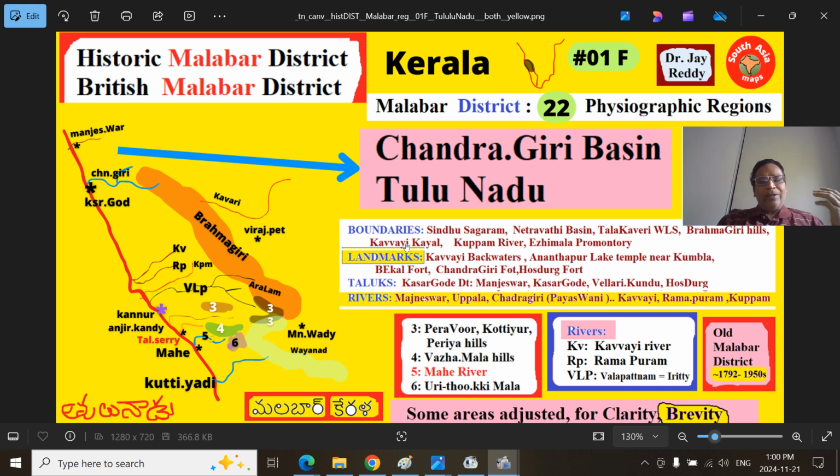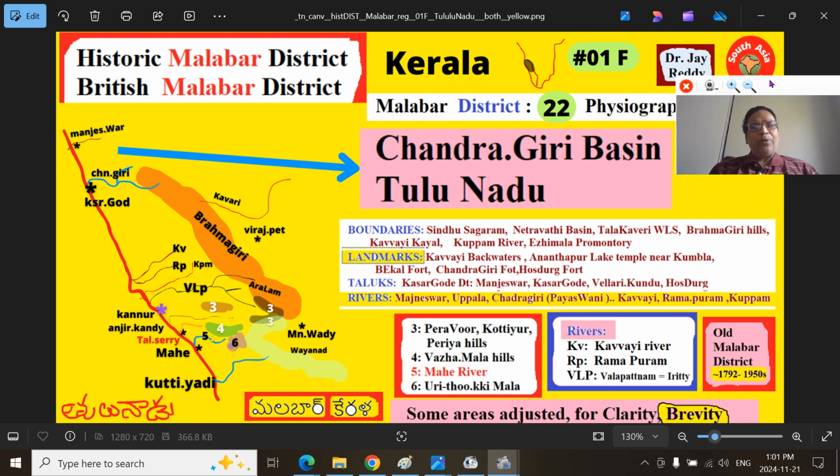The most important one will be near Alappuzha and between Alappuzha and Kottayam, that is the Vembanadu Lake, but the northern part, this is the Kavvayi Kayal. And also Kuppam River and Yejimala Promontory. So from Manjeshwari River to broadly Yejimala Promontory, that is the protruding region, around 200 meters or so.